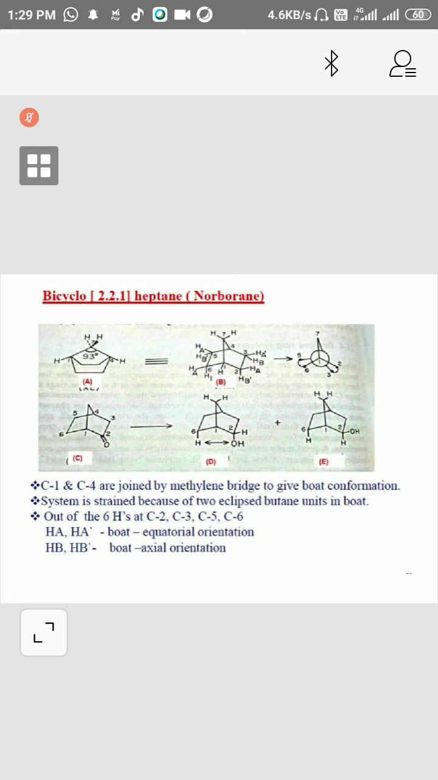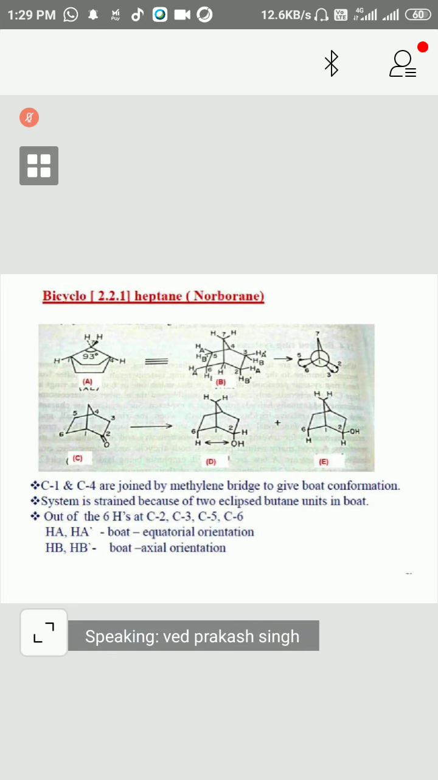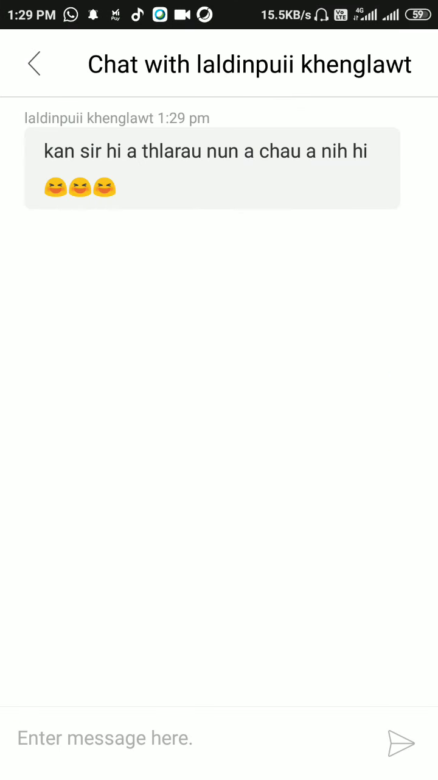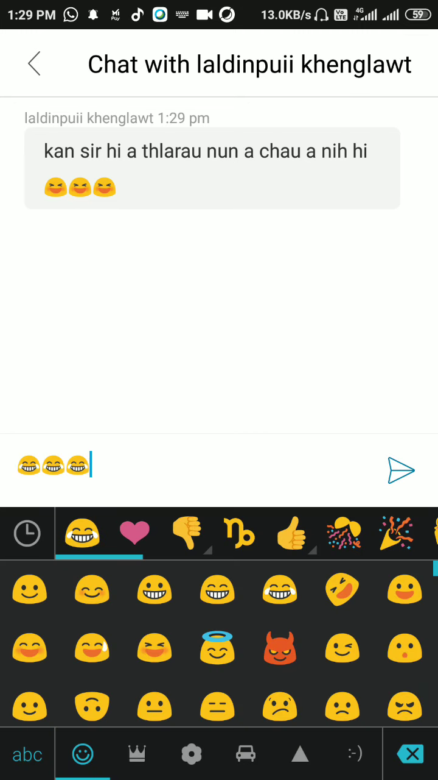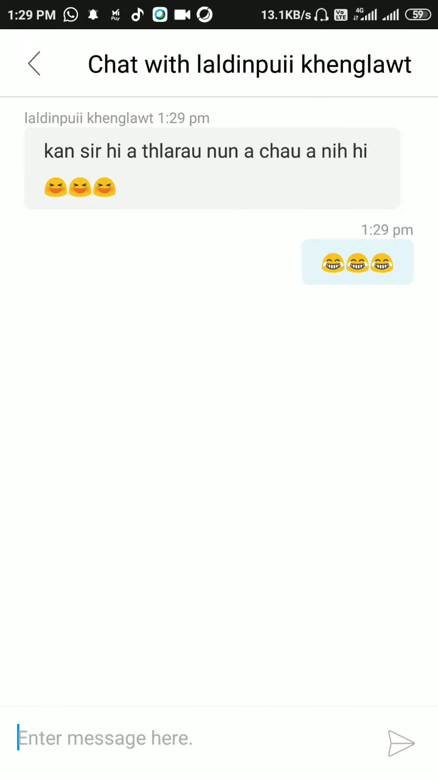This is having ketone group. So how reduction takes place? What are the conformations that exist like this? You can see here. Bicyclo 2, 2, 2 octane system. C1 and C4 are joined by ethylene bridge. So all are similar. So what will be the name here? Bicyclo bracket 222 and total parental name is octane.